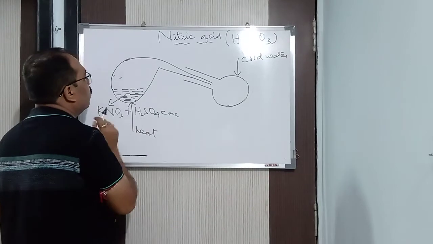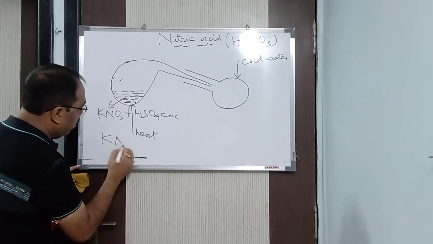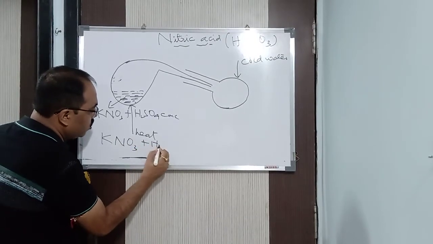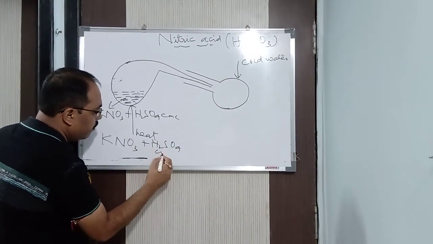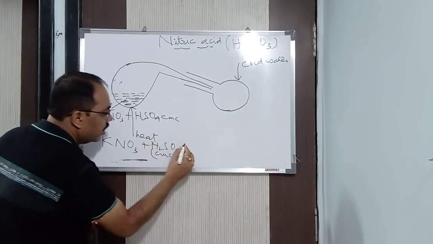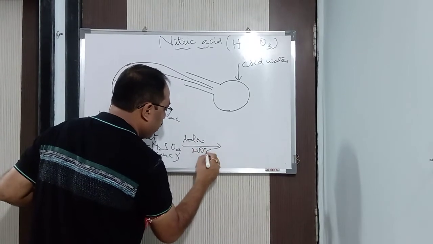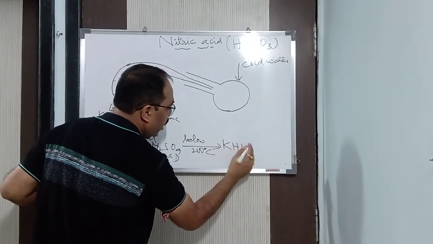Clear? Now, next, what is going to happen? Let us see the reaction. KNO3, when it is heated with concentrated H2SO4, and the temperature should be below 200 degrees centigrade. What is it forming?